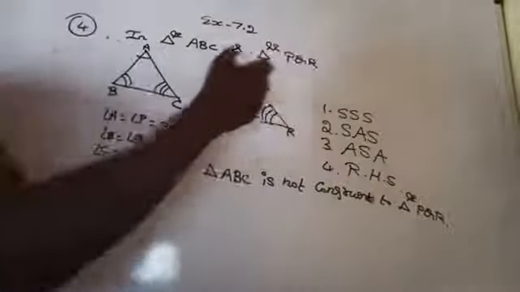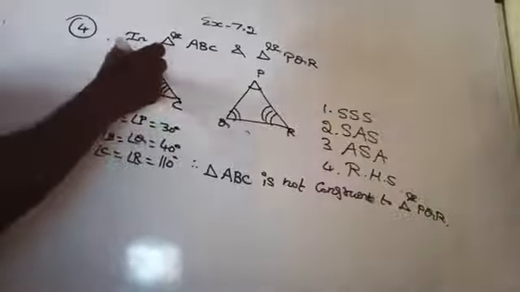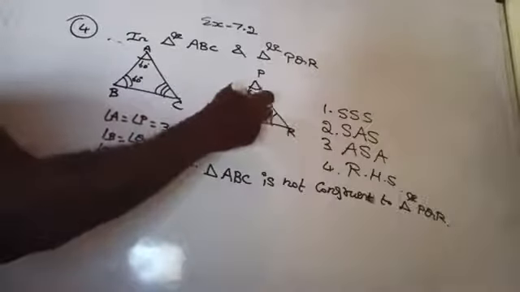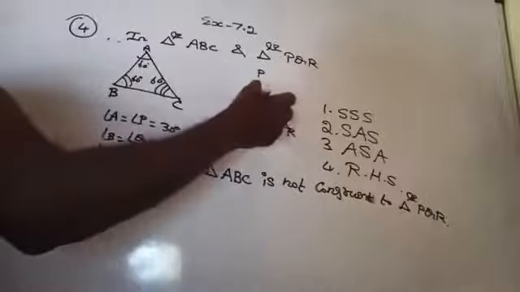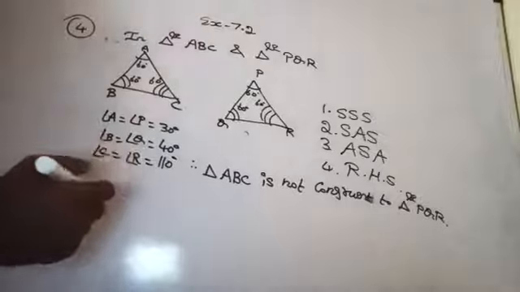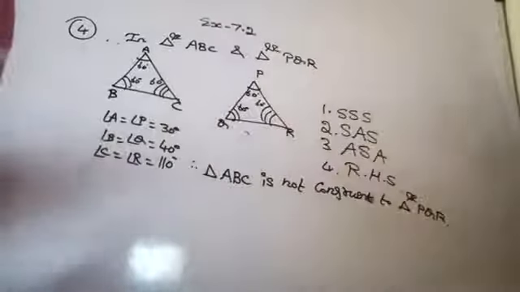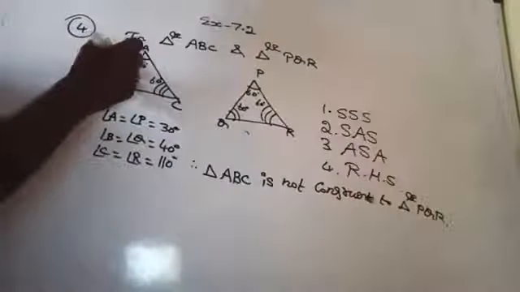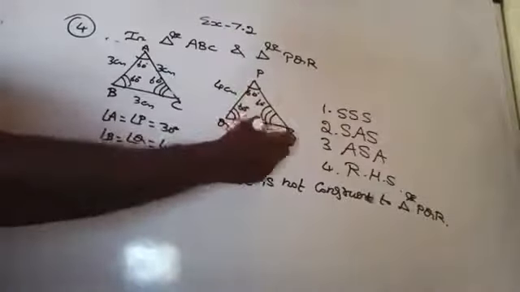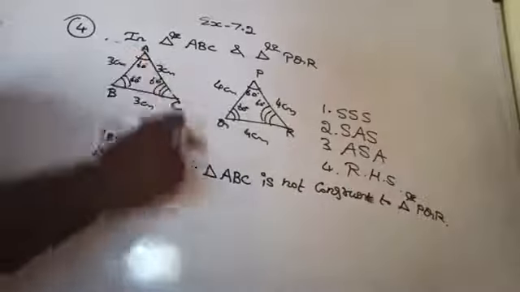Suppose if you are considering 60 degree, 60 degree, 60 degree, equilateral triangle. Triangle ABC is an equilateral triangle and the triangle PQR is also an equilateral triangle. Suppose if it is given like that. Okay, so equilateral triangle means what? All the 3 sides are equal, as well as all the 3 angles are equal. So I am taking 3 centimeter, 3 centimeter, 3 centimeter everywhere. Here I am taking 4 centimeter, 4 centimeter, 4 centimeter everywhere. Okay, these 2 triangles are equilateral triangles, because all the sides are equal and all the angles are equal.